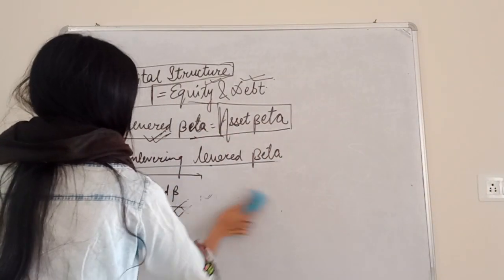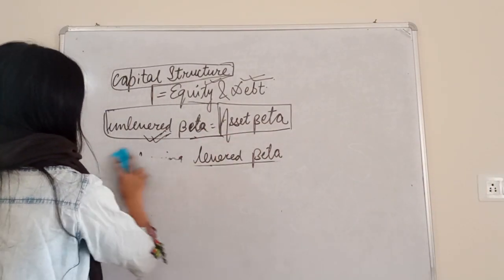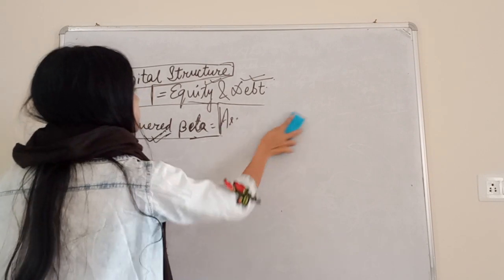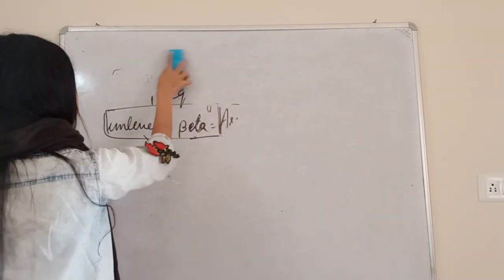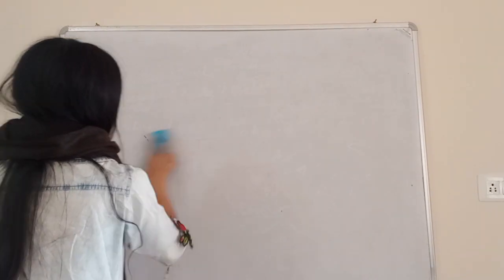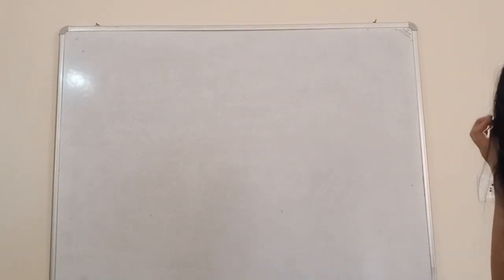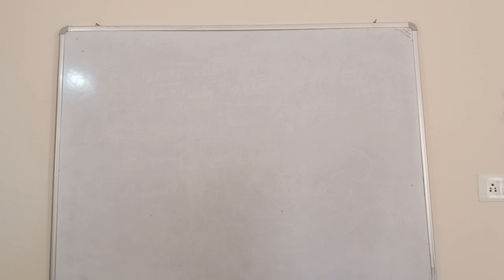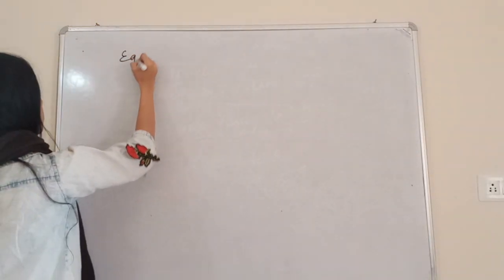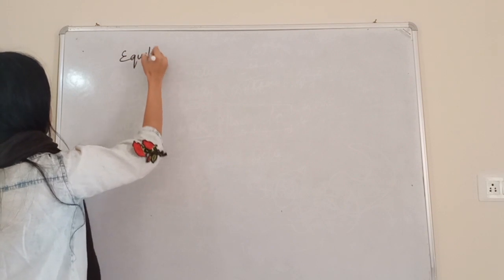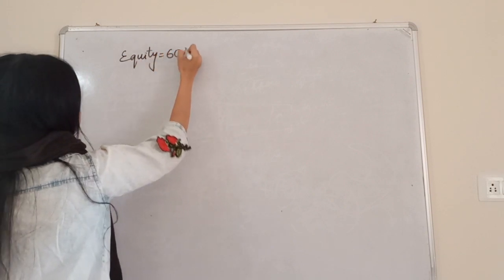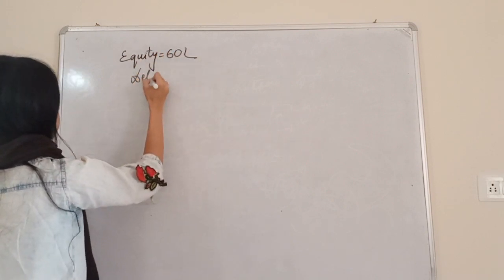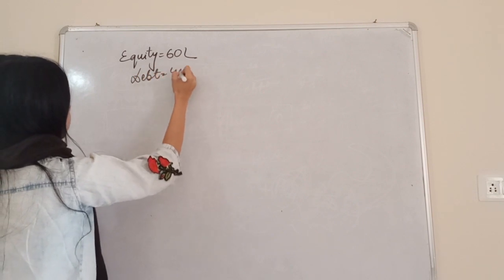So now there's a simple example. I'm going to solve it. The question is, value of equity is 60 lakhs, value of debt is 40 lakhs.